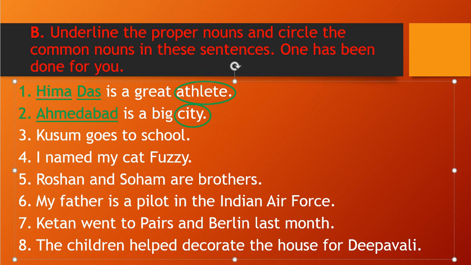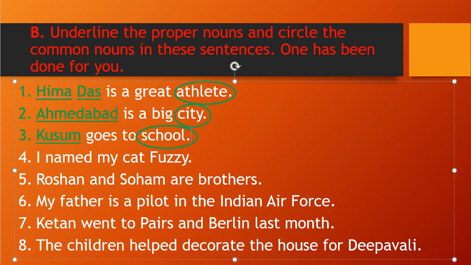If you have read the example, it is very easy to apply and find the answer. School is a common noun and Kusum is a proper noun. Nothing is difficult here.